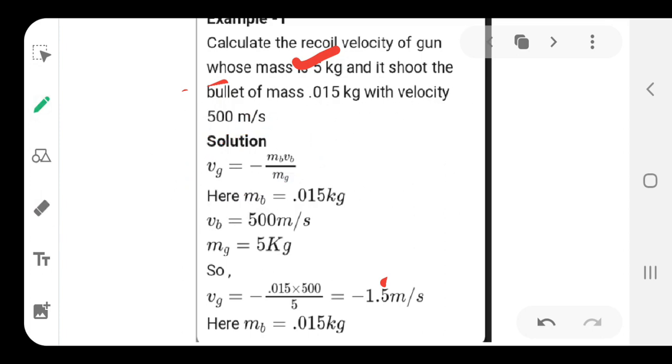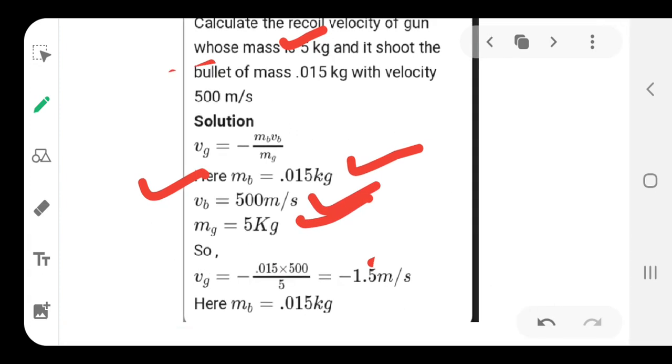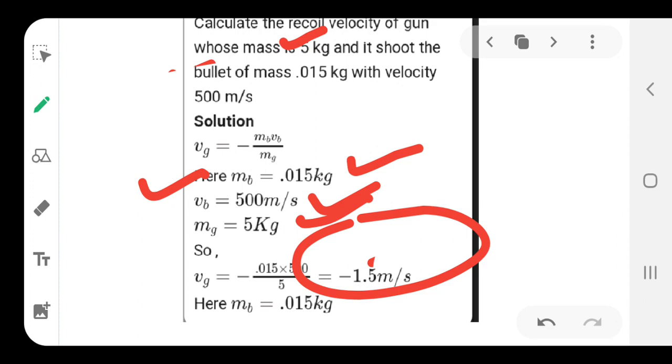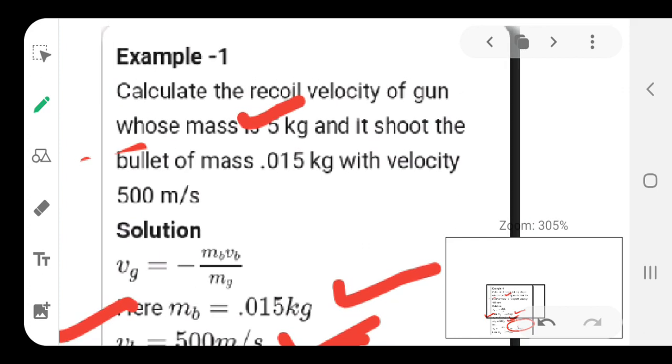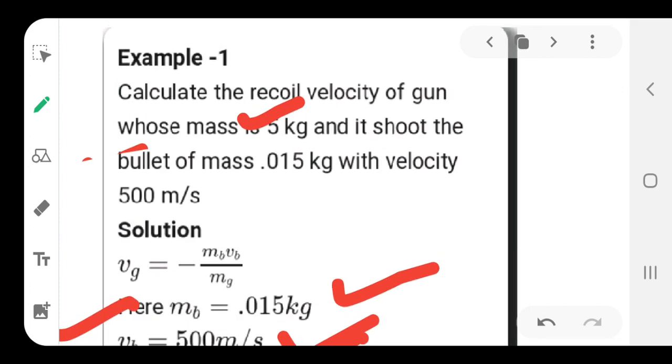Then the simple thing is to just put the values of all the data given here in the relation that I have just shown you, and you get the answer as soon as possible. So again in this case, make sure that the negative sign illustrates that the direction of the gun's recoiling velocity is in the opposite direction, okay.